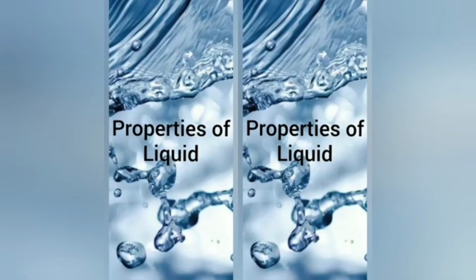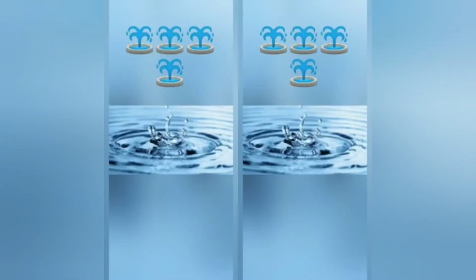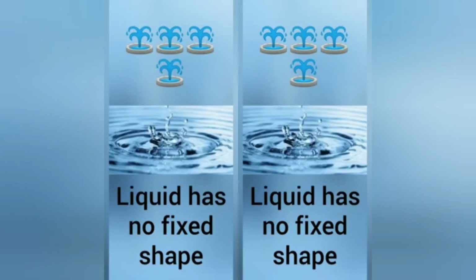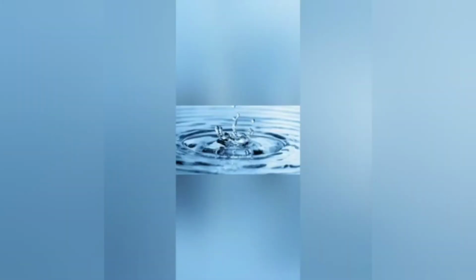So, from these 2 experiments, some of the properties of liquid are in front of us. What are they? Yes, I will tell you. From the first experiment, we see that liquid has no fixed shape. It takes the shape of the container in which it is kept.